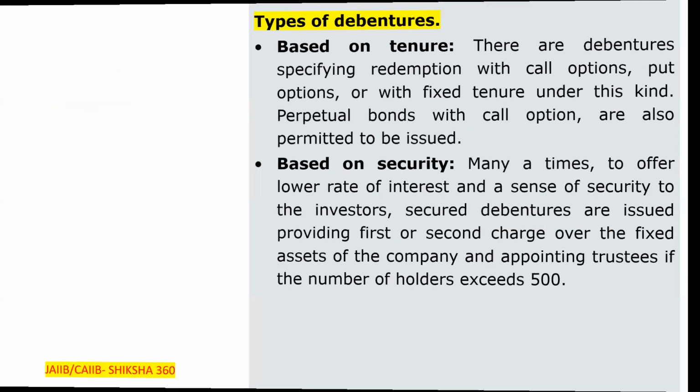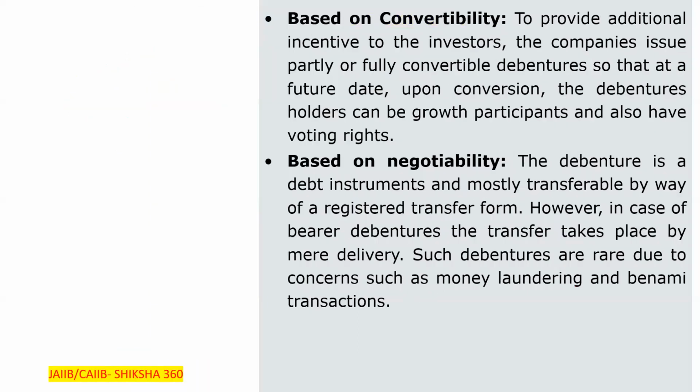Now move to the next one, based on convertibility. There is also the feature of convertibility of debentures.